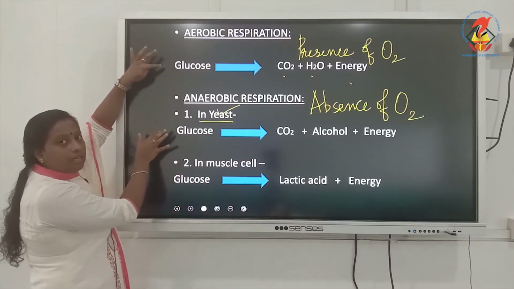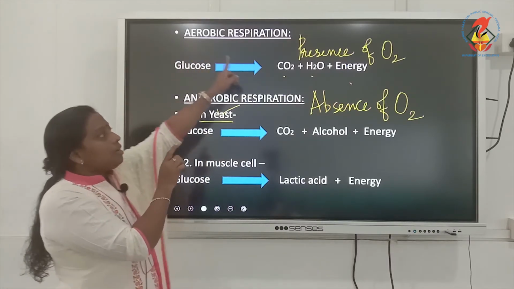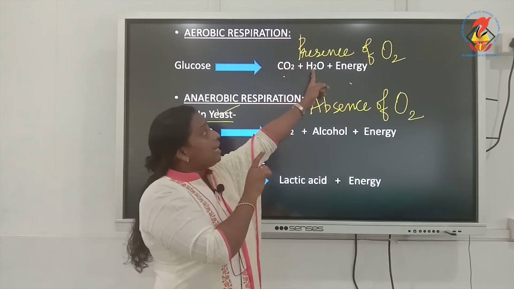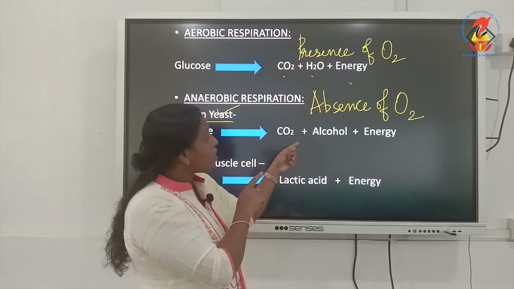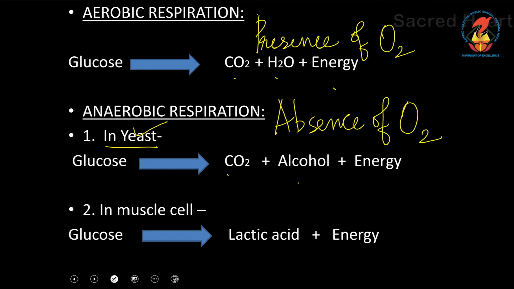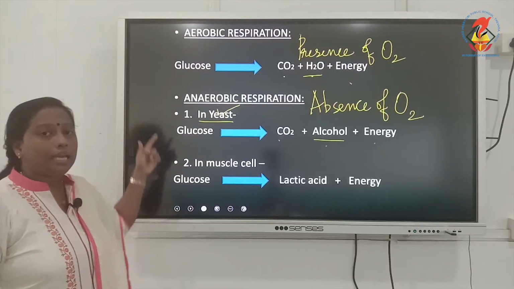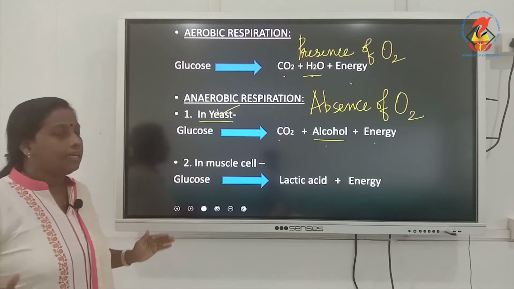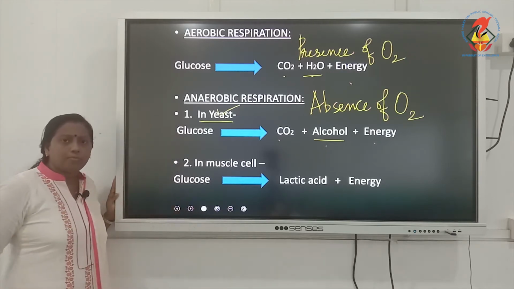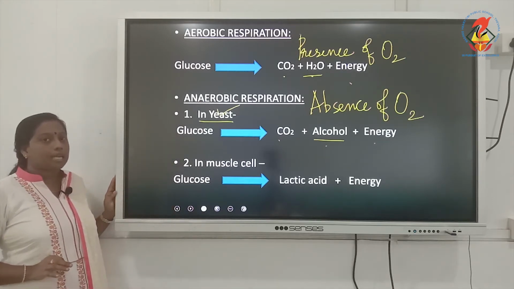In the first equation, the products were carbon dioxide, water and energy, whereas in anaerobic respiration, the products are carbon dioxide, alcohol and energy. That means instead of water, in anaerobic respiration, alcohol is produced. Is that clear? That is the main difference between aerobic and anaerobic respiration. Hope it is clear. So that's all about the anaerobic respiration happening in simple organisms like yeast.